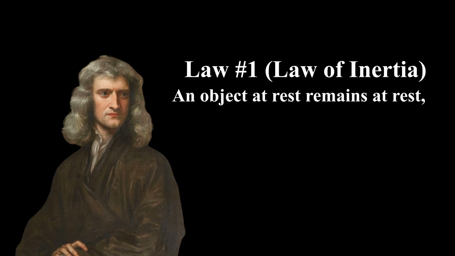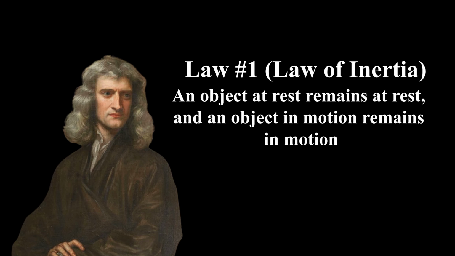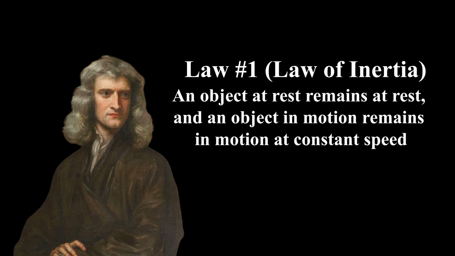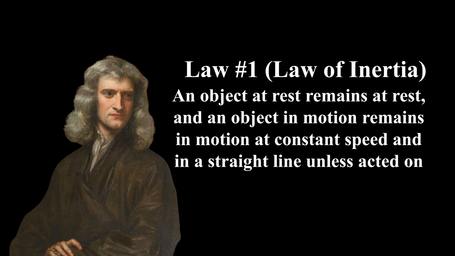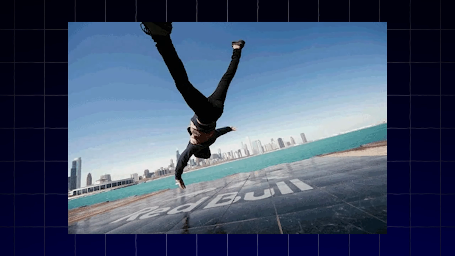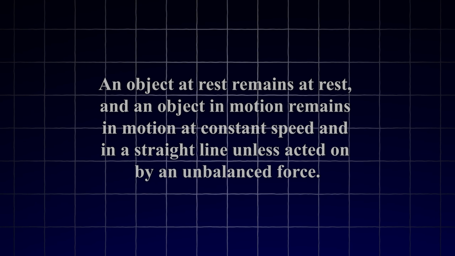Newton's first law, aka the law of inertia, says this: an object at rest remains at rest, and an object in motion remains in motion at constant speed and in a straight line unless acted on by an unbalanced force. Alright, let's just break down what Newton's saying here because it's a little bit difficult to understand. Let's reread the first part.